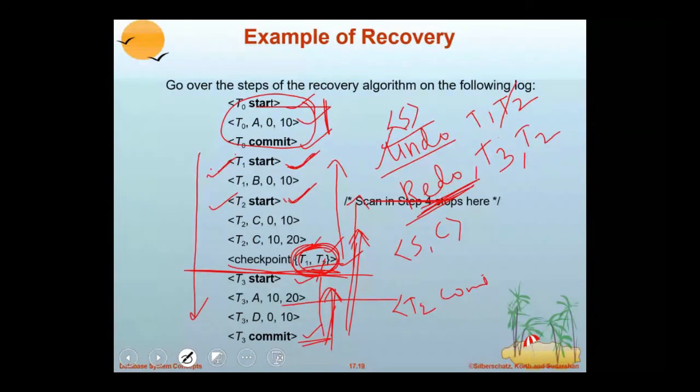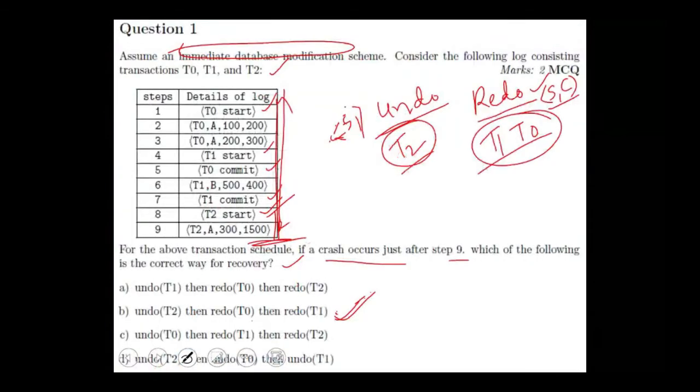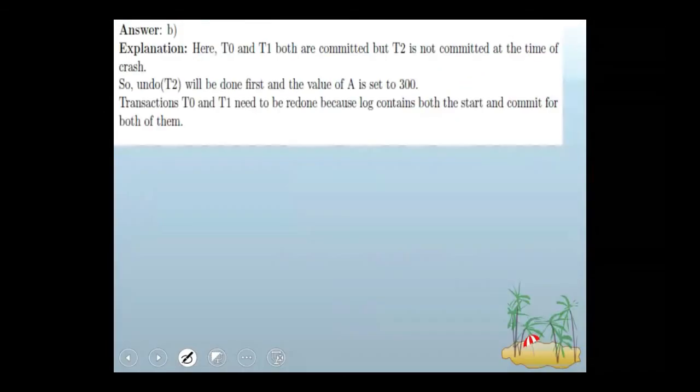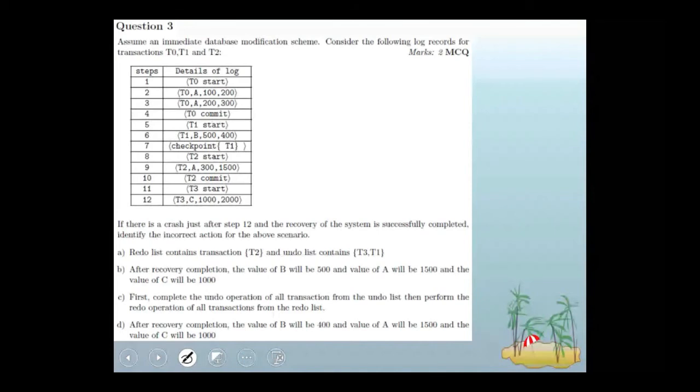This is with respect to concurrent executions, and there is nothing much to worry about in concurrent executions, because we know the two techniques, immediate database modification and deferred database modification. The only thing is that the log records are overlapped in concurrent executions. The rest of the technique is the same, because you see T1 start, and before T1 commit, T2 is started. Why? Because these are concurrent executions. Now here are a few questions. Just observe a question as a conclusion of the topic.